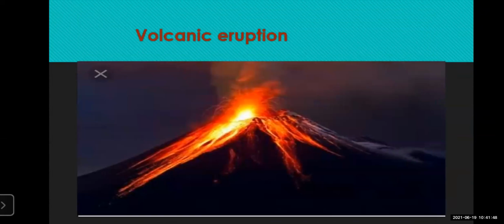Then we have seen volcanic eruption. The sudden energy is released from the interior of earth, and the magma, that is the lava, comes out of it with some dangerous poisonous gases, and a cloud of ashes is thrown, and a dark cloud is formed. We have also seen the types in it.